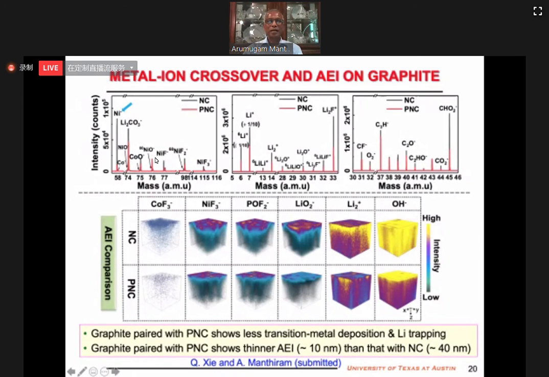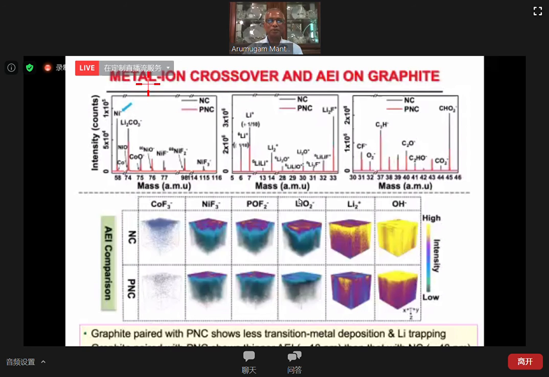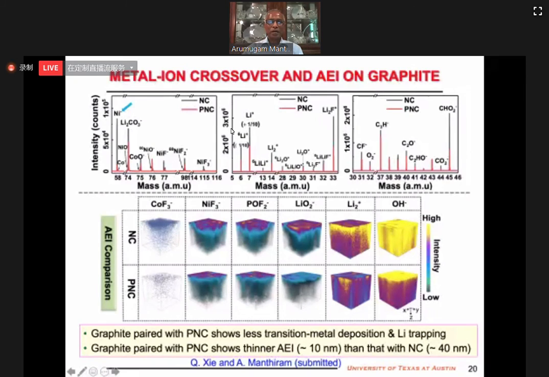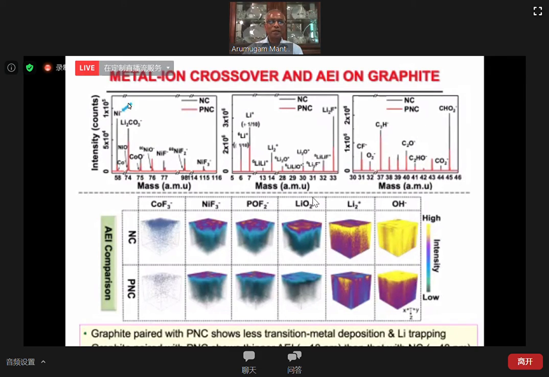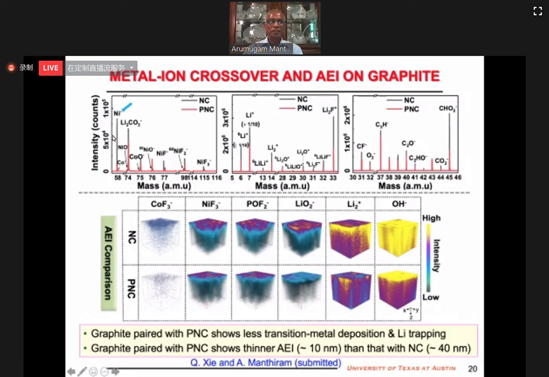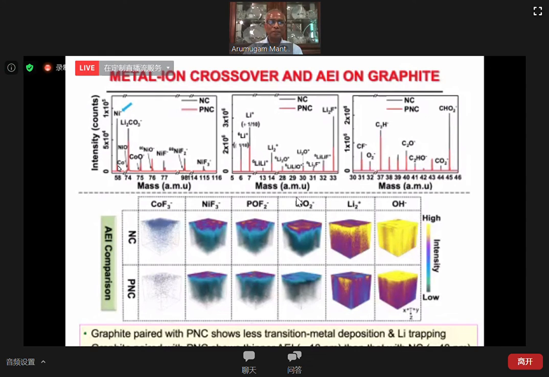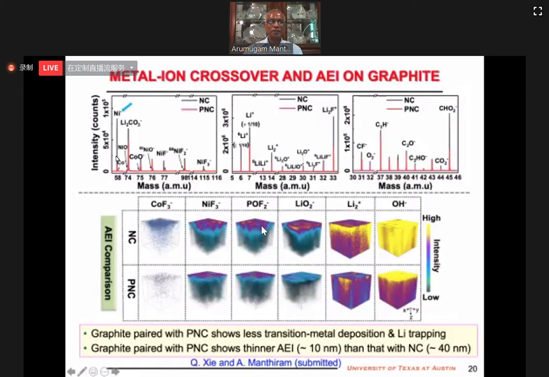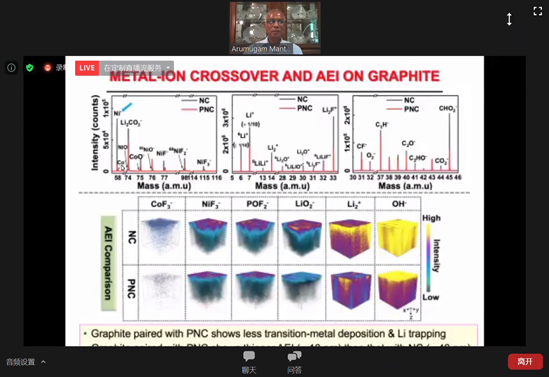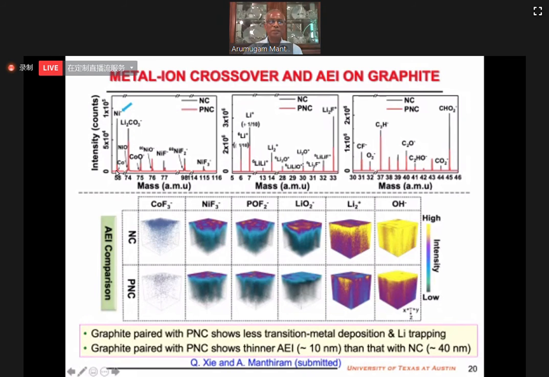This is the examination of the anode, the graphite anode paired with the NC and the phosphoric acid treated sample. It's very hard to go through everything. Particularly, I would like to pay attention to the nickel. As you see here, the sample not treated with phosphoric acid has much more nickel on the graphite anode compared to the sample which was treated with phosphoric acid.